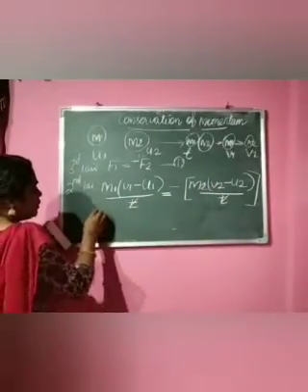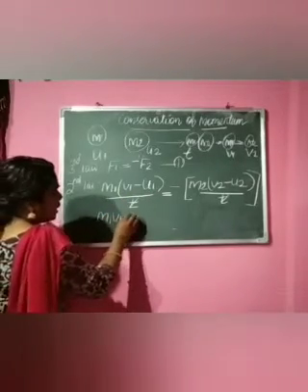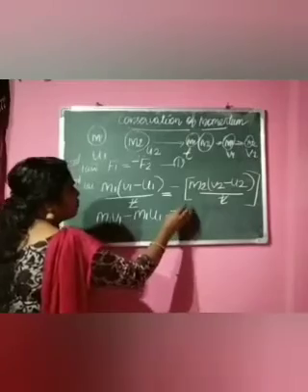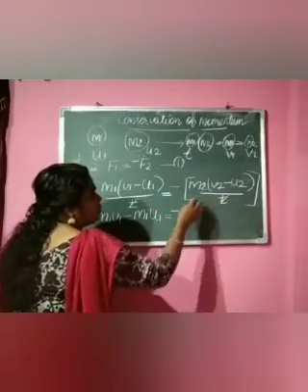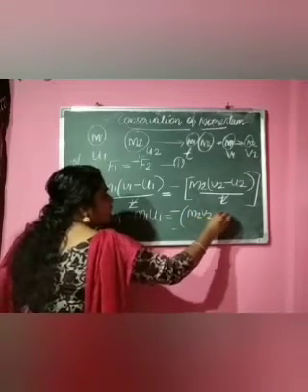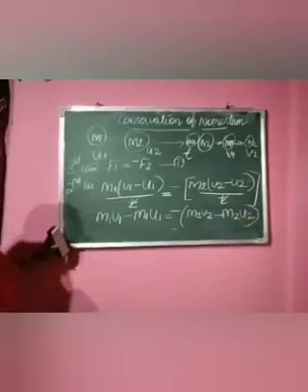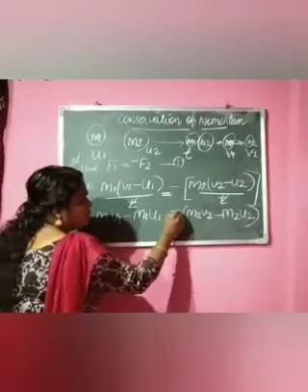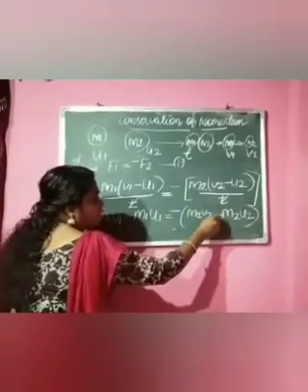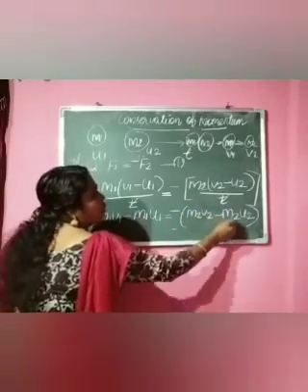Then we can open the bracket: M1 V1 minus M1 U1 is equal to minus of M2 V2 minus M2 U2. We multiply with this minus: minus M2 V2, then minus into minus becomes plus, so plus M2 U2.